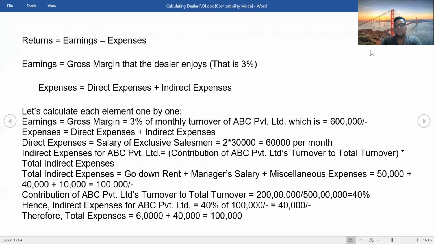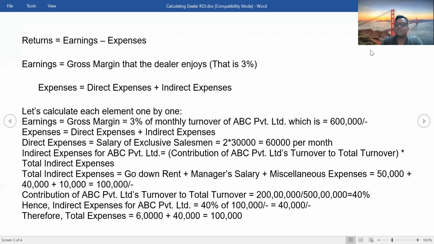Earning, as I said, is the gross margin, which is 3% for ABC Private Limited, and ABC Private Limited's business is 2 crore. So 3% of 2 crore is 6 lakh rupees. Expenses, as I said, will be divided into two parts: direct expenses and indirect expenses. The direct expense is the salary of the exclusive salesmen for ABC Private Limited. There are two exclusive salesmen with a salary of 30K each, so 60,000 rupees per month is the salary of the exclusive salesmen.